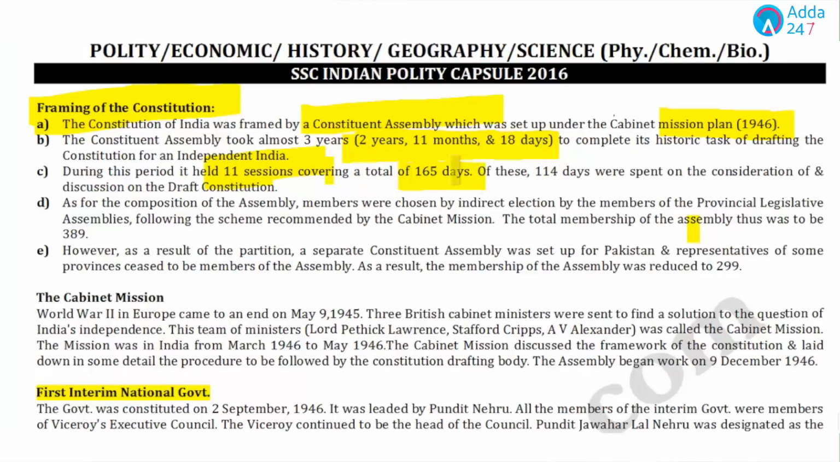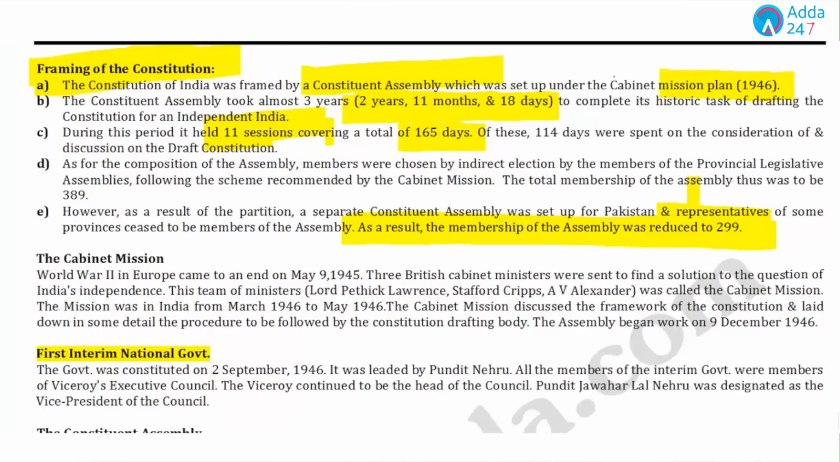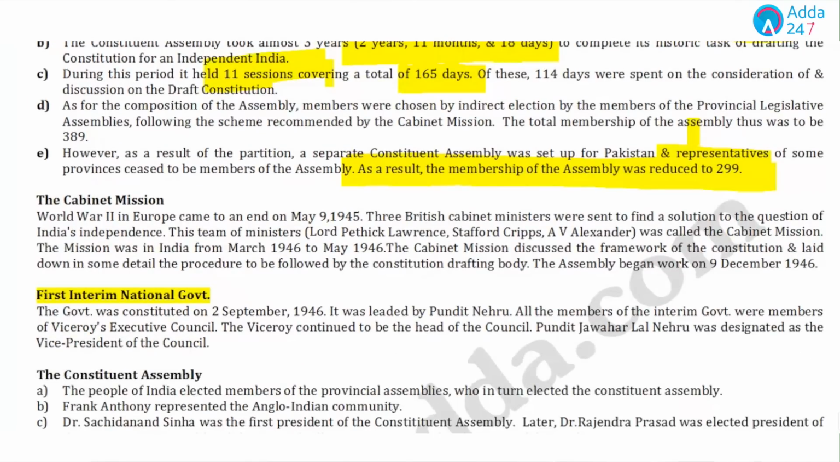Now the next question which has been asked in the examination is how many members were there? The members in the assembly were reduced. As a result of partition, a separate constituent assembly was set up for Pakistan, and representatives of some provinces ceased to be members of the assembly, which led to a reduction of members, and it was reduced to 299. Now, after this, what was the Cabinet Mission Plan? You should have an idea what the Cabinet Mission Plan was.